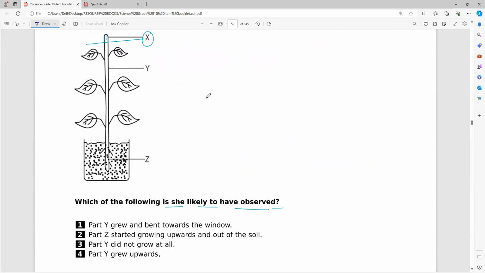So what is that part? You can see. Either part Y or part Z. Part Y did not grow at all. Part Y grew upwards. Part Z started growing upwards and out of the soil. Part Z is not relevant at all. Am I right or wrong? Yes or no?